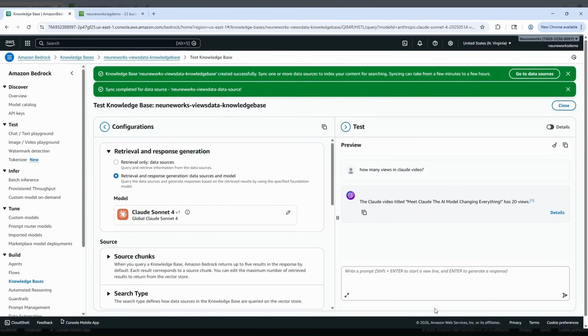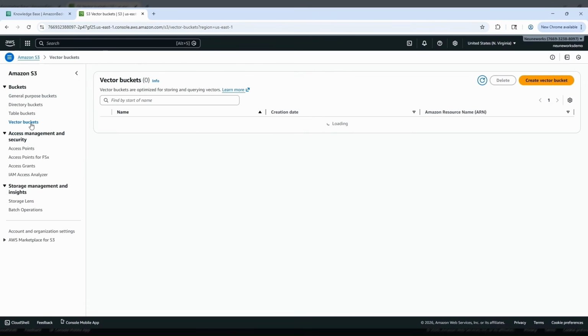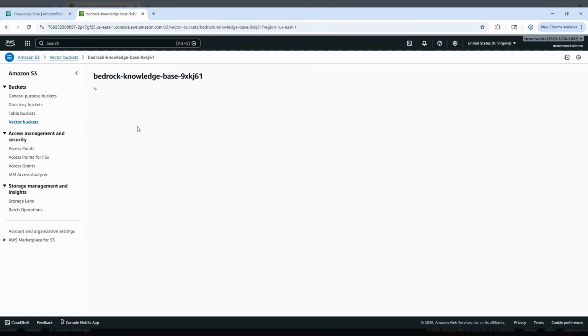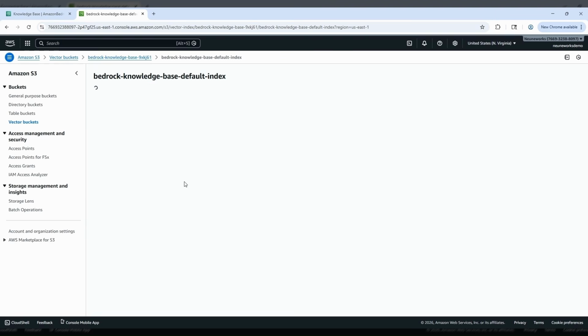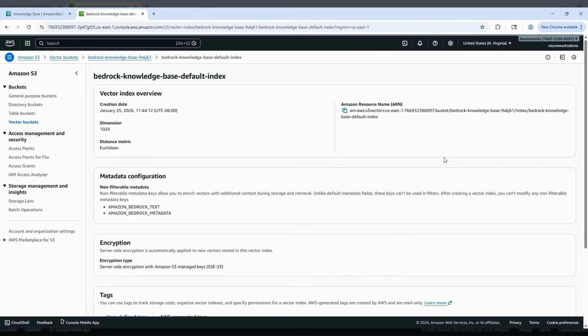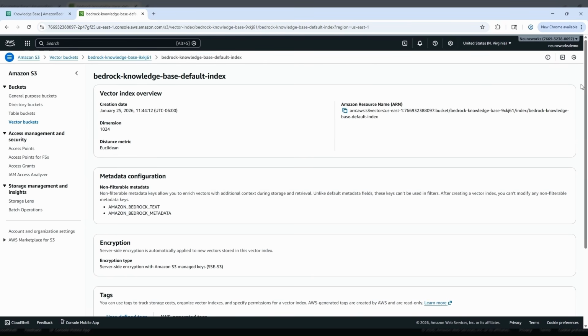When we choose our vector store as S3, Bedrock creates vectors in S3 vector buckets. Let's go to S3, and here there is an option for vector buckets. It has created a bucket, and let's get in here. Once we do the syncing, it creates an index for us. So it has created the index, and Bedrock uses this as a data store, creates a context, and retrieves the data from this vector store.